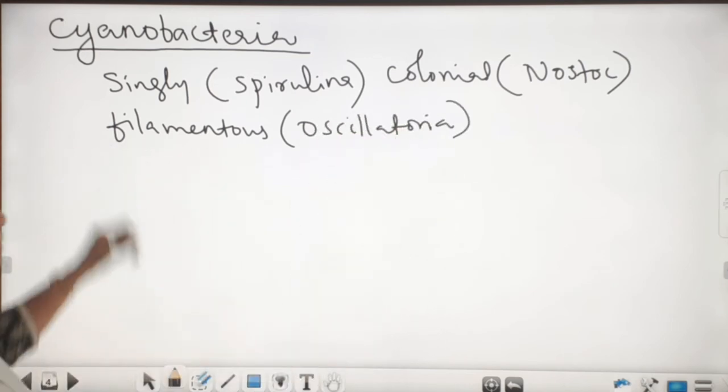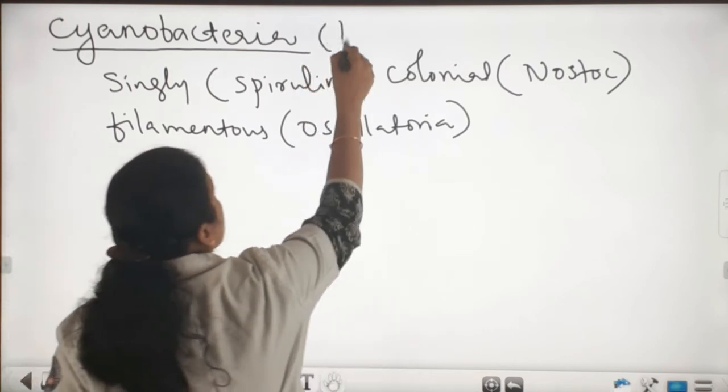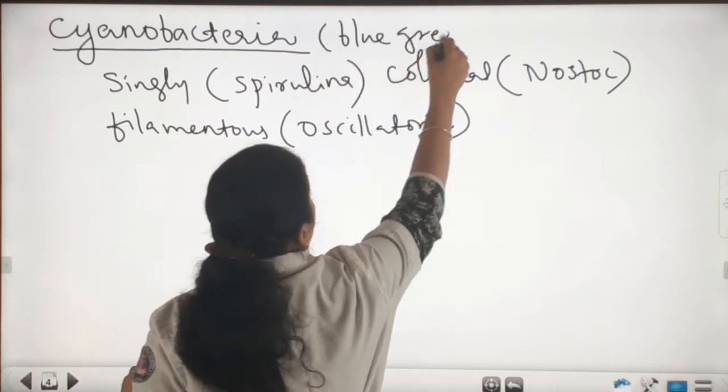So these are the examples of cyanobacteria, and cyanobacteria are also called blue-green algae.